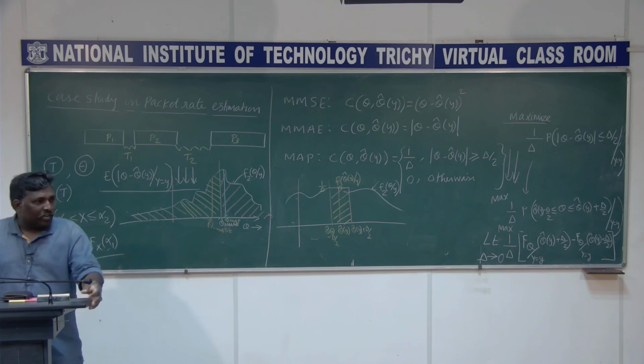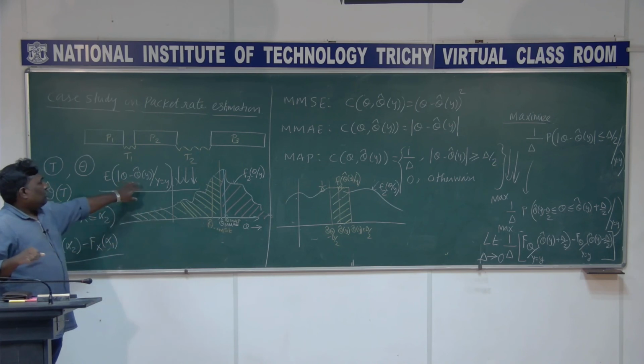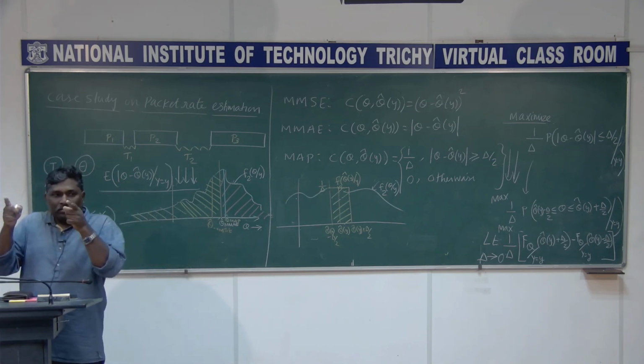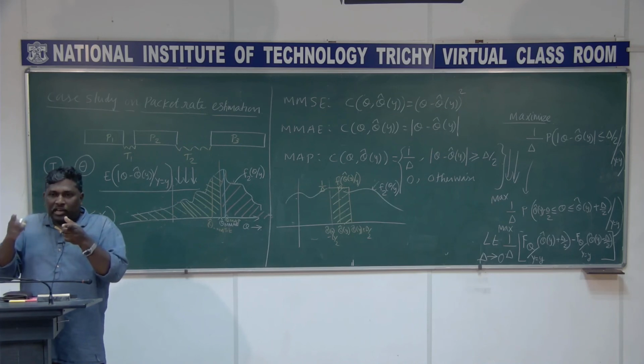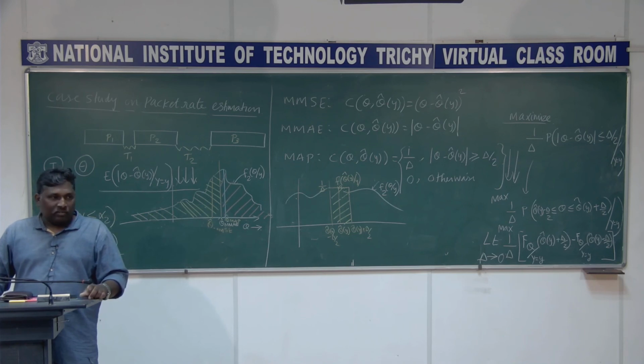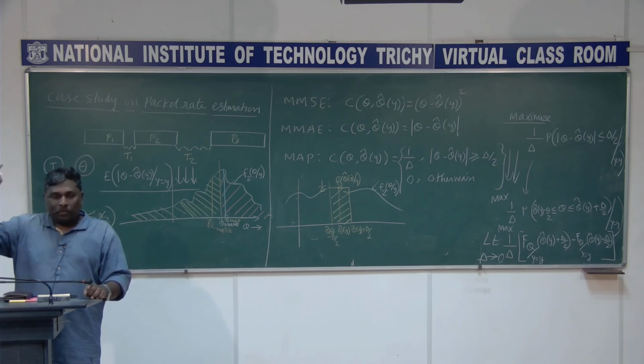I will give the hint for doing this. If you expand this, you get the integral of the absolute difference, theta minus theta cap of y, multiplied with the conditional density function, f2 of theta given y, d theta. Then you split the integral into two parts and change the limits accordingly.